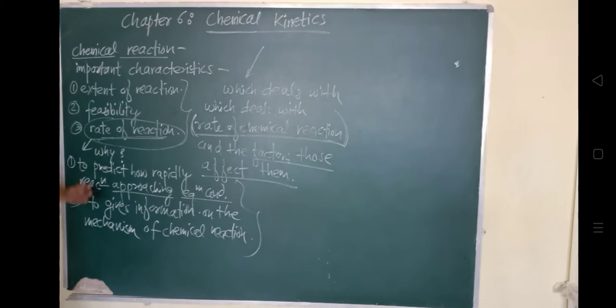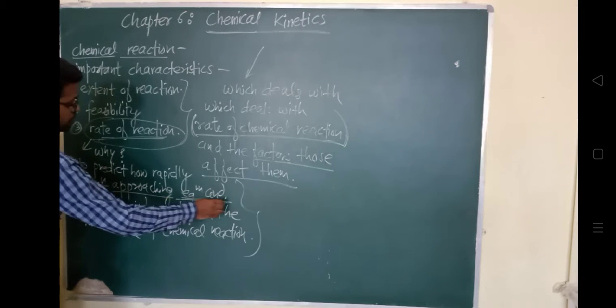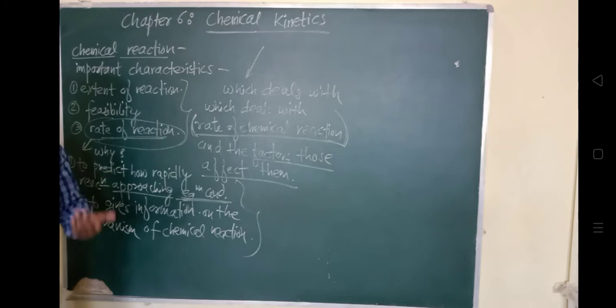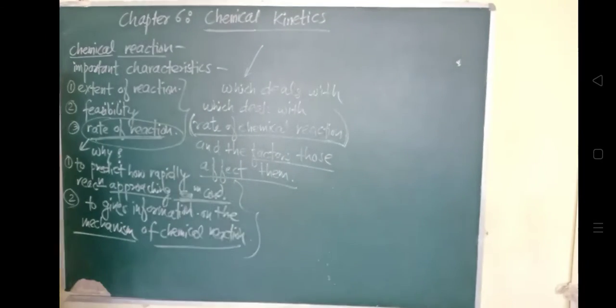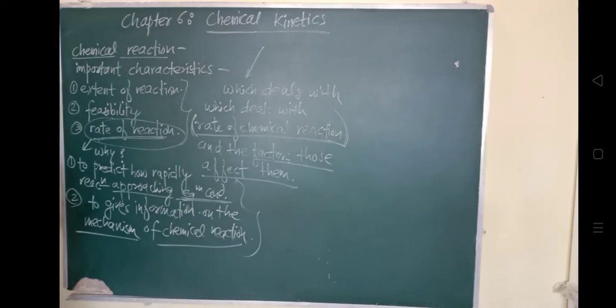Because by this we understand and predict how rapidly the reaction is carrying out, कितने फास्ट रिएक्शन हो रही है. ओके, और कितने फास्ट रिएक्शन होने के बाद how it is approaching its equilibrium state, that can be understood with the help of rate of reaction. We can even understand the mechanism of this chemical reaction by understanding its rate of reaction, because this will give us more information about its mechanism. And that is the reason rate of reaction is very important.